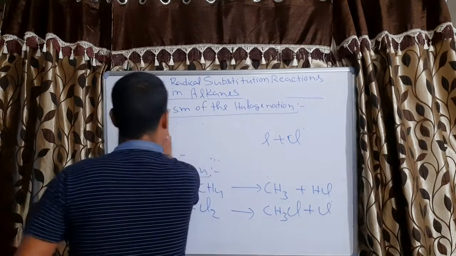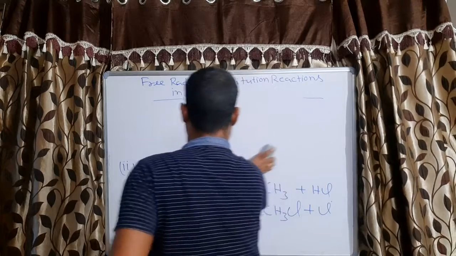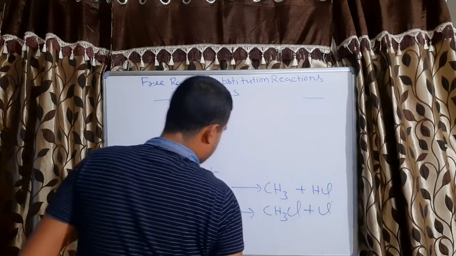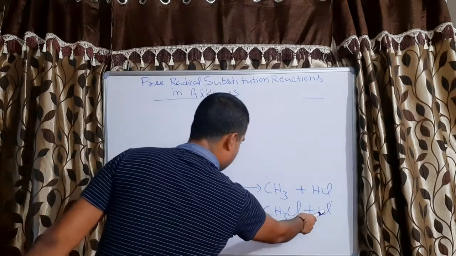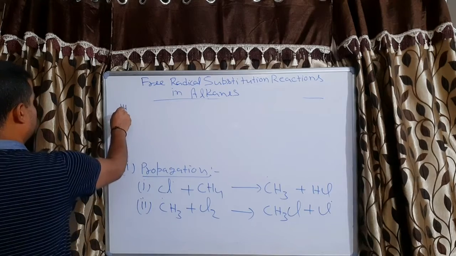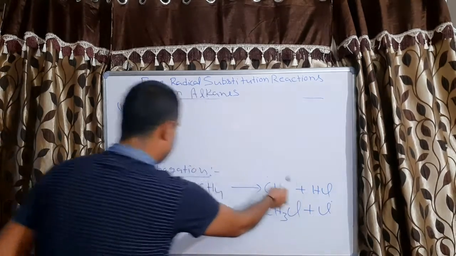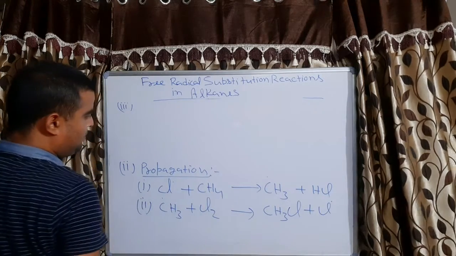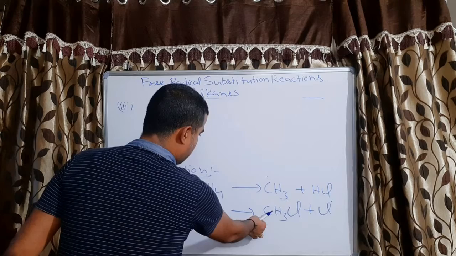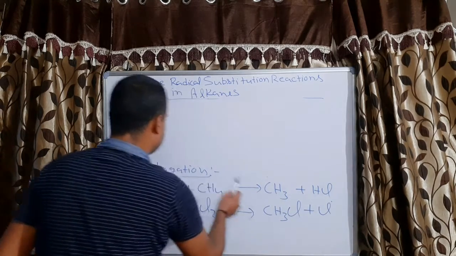When it is produced in sufficient amount, this will react with this, and this will be the third step. Earlier it was reacting with another methane molecule. Since this quantity has also increased to a sufficient level, there is now a chance that it can react with this also.